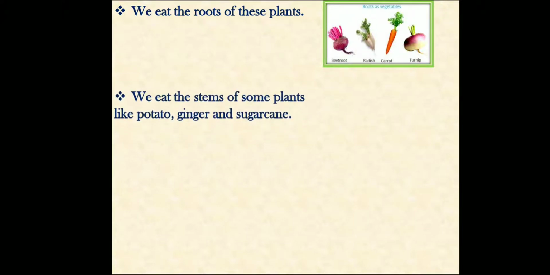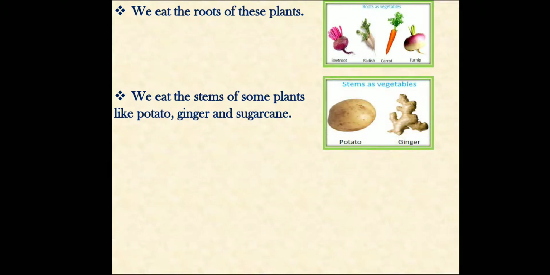We eat the roots of a plant. Roots means beetroot, radish, carrot, turnip, etc. These are the roots of the plant. We eat the stem of some plants such as potato, ginger, sugarcane, etc. Potato, ginger, onion, all are the stem of the plant.